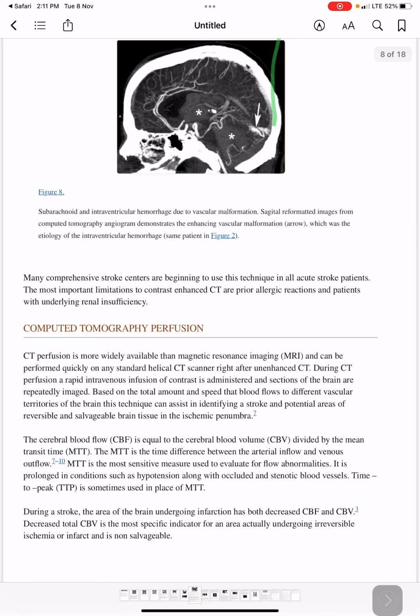And most comprehensive stroke centers are beginning to use this technique in all acute stroke patients. The most important limitations to contrast enhanced CT are prior allergic reactions and patients with underlying renal insufficiency.